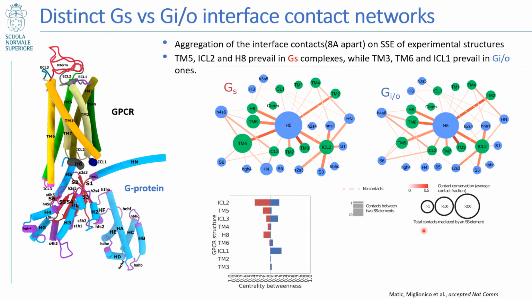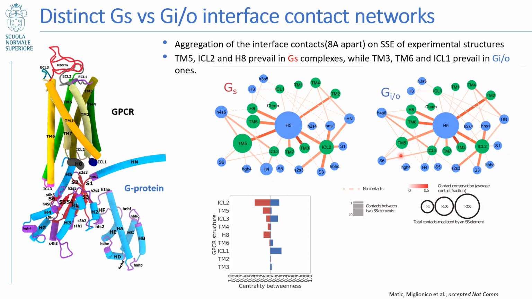For contact analysis of the interface, we focused on the difference between Gs and Gi/o complexes of the experimental structures. We aggregated the interface contacts that are less than 8 angstrom apart on the secondary structure element. Green is the GPCR secondary structure element, blue is the G protein structure elements, and we created the networks of their contacts, which show distinct difference between themselves.